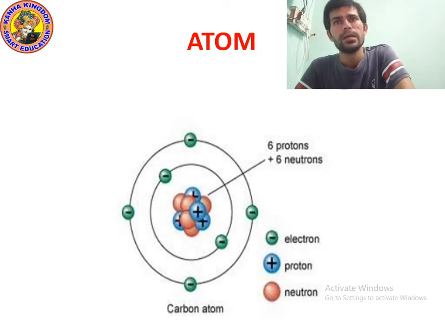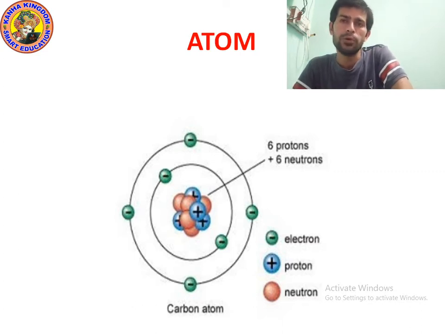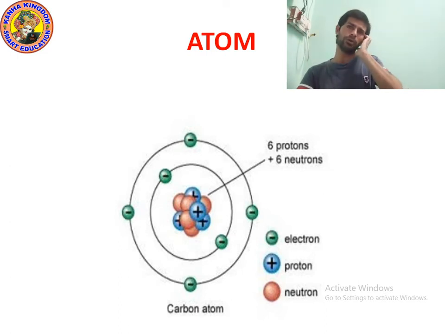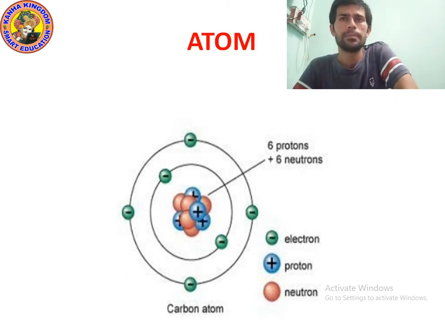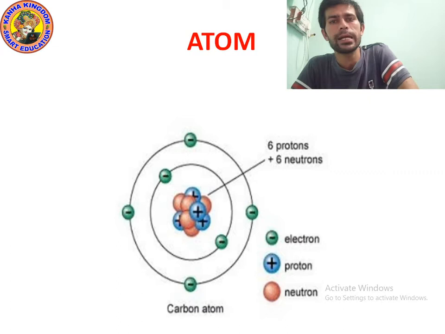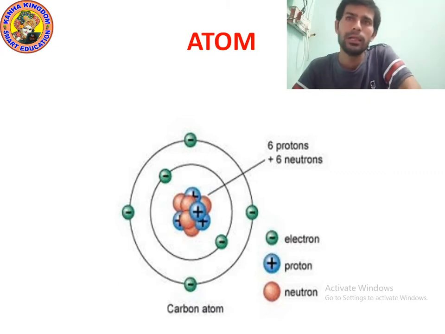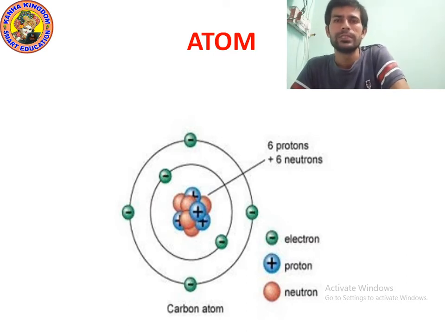At the center you can see an orange and a sky blue colored ball. The sky blue ball represents proton, and the orange ball represents neutron. In the circle you can see a green ball, which is actually an electron. Electrons revolve in a circle, same as planets revolve around the sun.